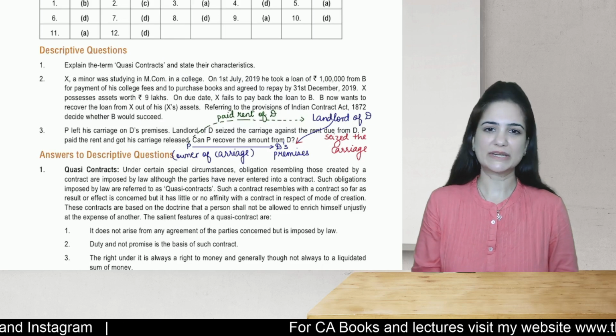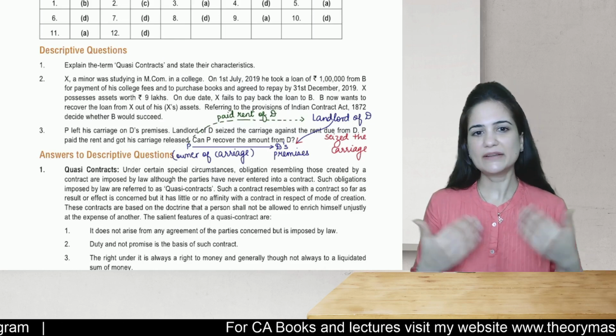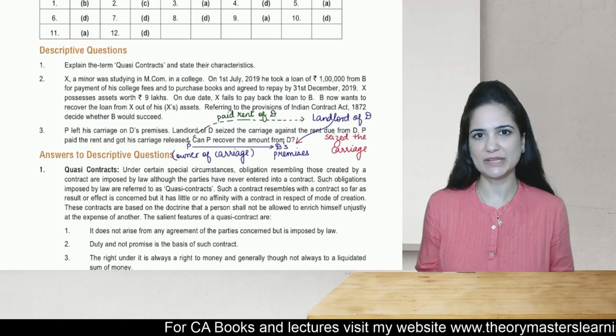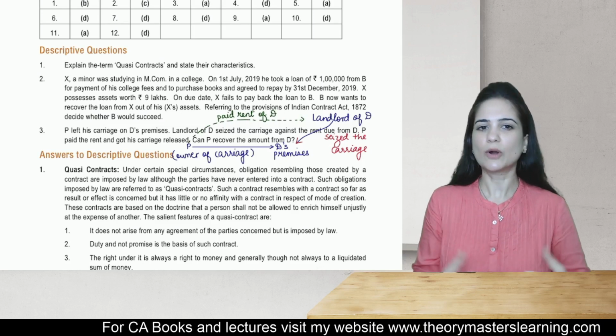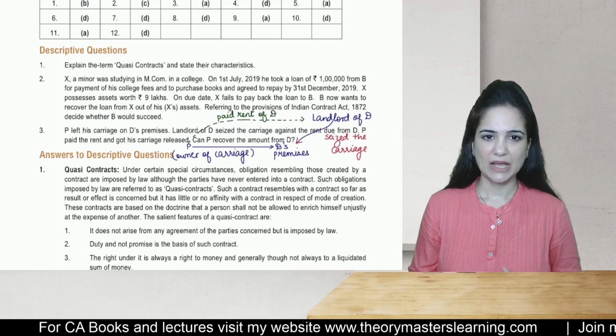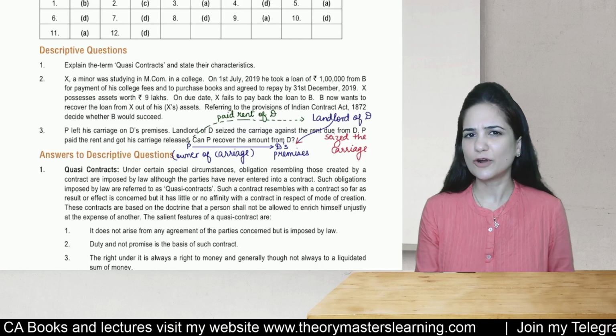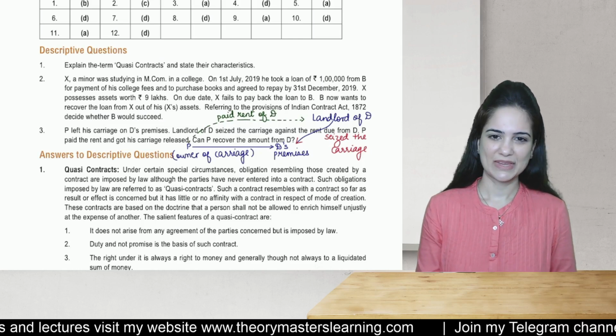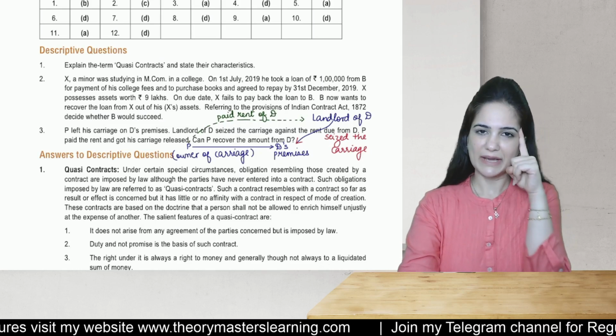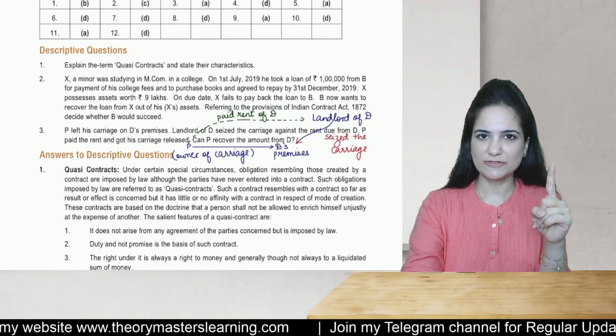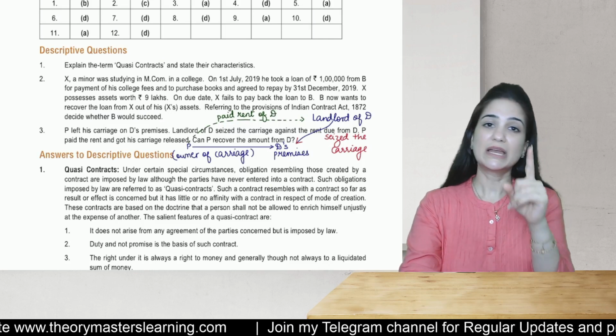Now P wanted his carriage. So he paid the rent, which was actually the liability of D, and got his carriage released. Can P recover the amount from D? That is the question. Now, firstly, your mind should be trained enough to identify the liability.